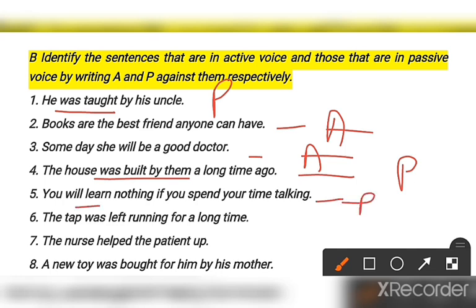Look, will plus simple form, it means it is the simple future tense. It's very simple. It's an active. Okay. The tap was left running. Was with third form, it means it is a passive.